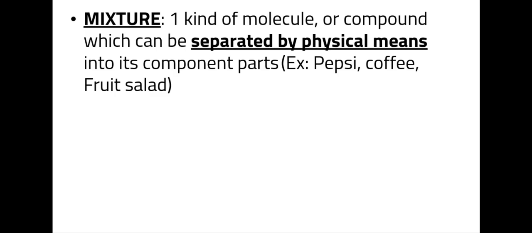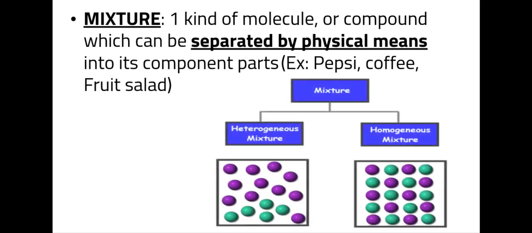We then have mixtures. Mixtures are when you combine two or more pure substances. Notice how I say pure substances, because you can have either two elements combined together or even two compounds combined together, or one of each. Now, the key thing is these can be separated by physical means. Some examples of mixtures are Pepsi, coffee, fruit salad, ice cream, things like that.